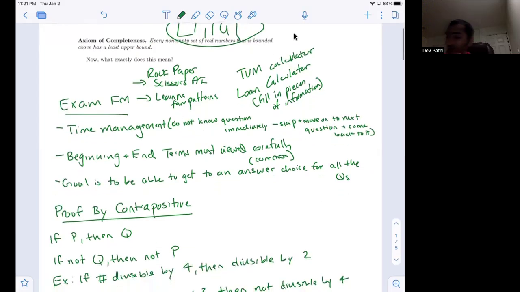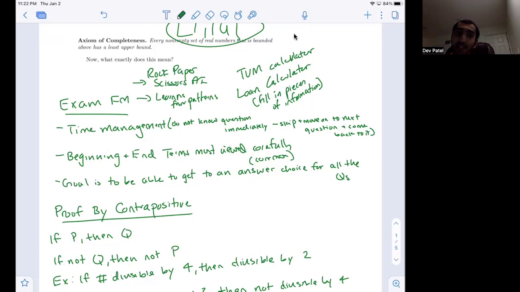And so when we look also at exam FM, one of the main things is time management. You have to make sure that you're managing and allocating a specific portion of time to each question. If you do realize that you're spending 5 minutes, 6 minutes on a single question, it's essential that you move on to the next question, because ultimately you will realize that one of the main games of this exam is managing your time properly. If you fail to do so, if you waste too much time on a single question, it could turn out that that ultimately is a pilot question that really doesn't even count towards your actual score.